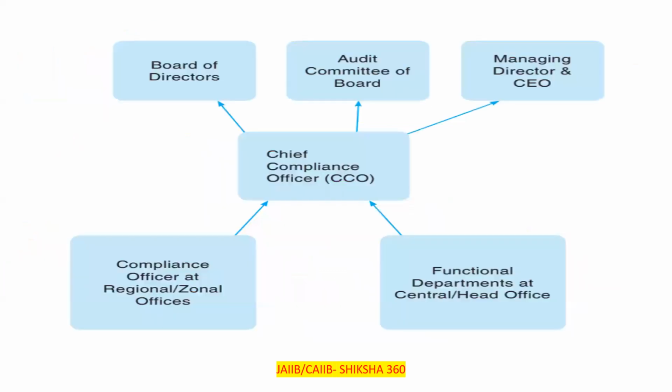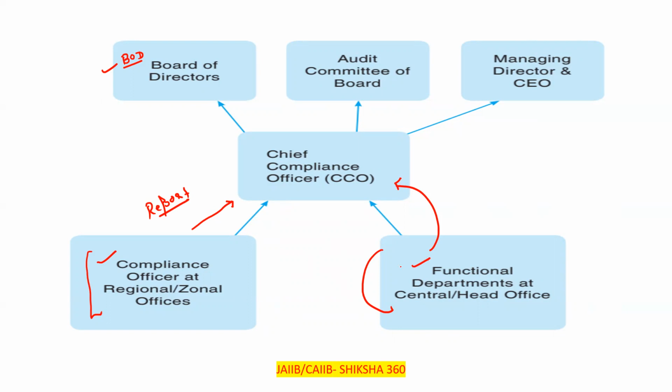Now next one. Who will report? Clear? So that is how it will properly go on. Either it is with the board of directors or the chief compliance officer. A compliance officer at the regional or zonal level has to report to the chief compliance officer. Further, functional departments at the central or head office will also report to the chief compliance officer. Clear?